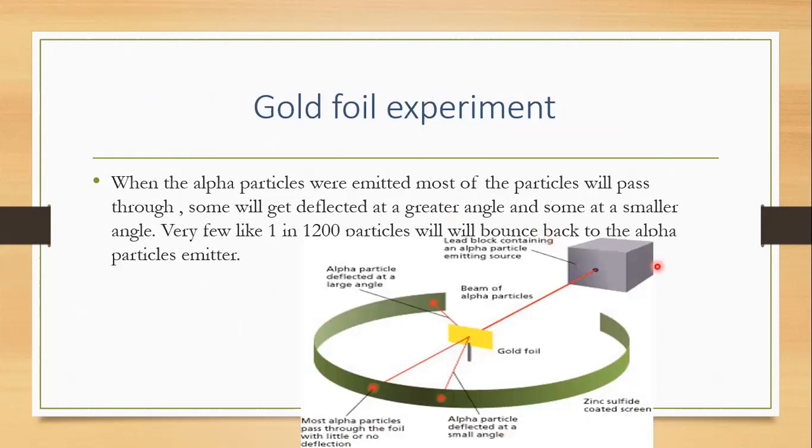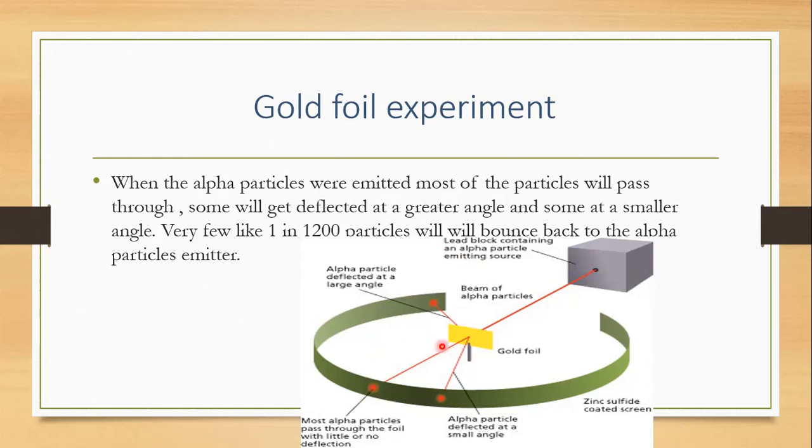So here, think that there is a very small particle inside it. Just think, don't think nucleus and all. There is a very small particle inside the 0.0004 centimeter foil. On the sides there is a lot of space, and the very small particle is present exactly in the center. So when it is so small and at the center, easily almost all the alpha particles can pass through.